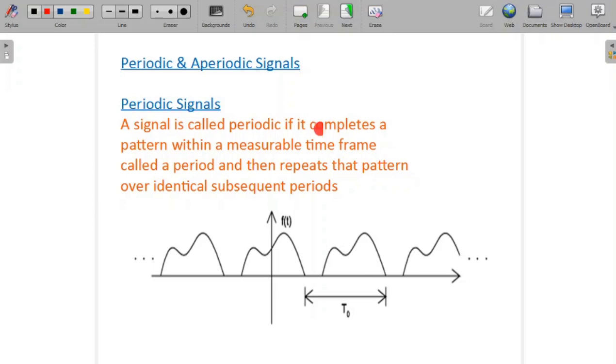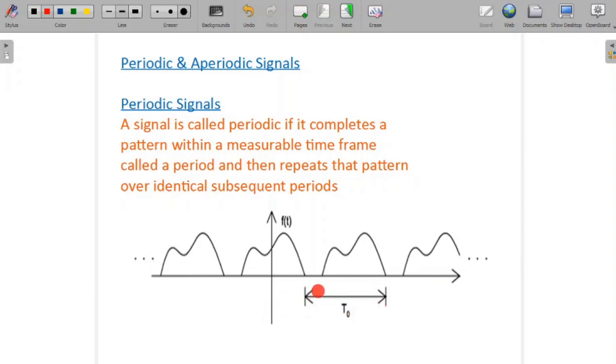Periodic signal. A signal is called periodic if it completes a pattern within a measurable time frame called a time period and then repeats that pattern over identical subsequent time periods. Here we can observe this is the pattern which is repeatedly the same pattern. The same pattern is coming after a certain interval of time. So we can say this signal is a periodic signal.